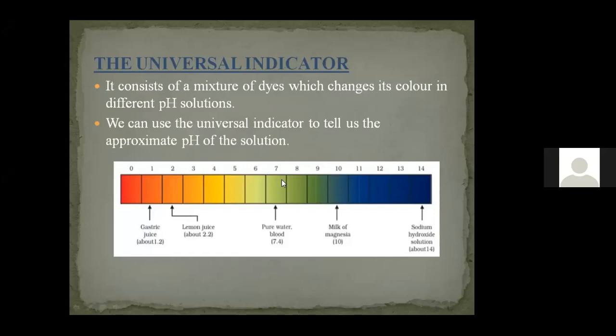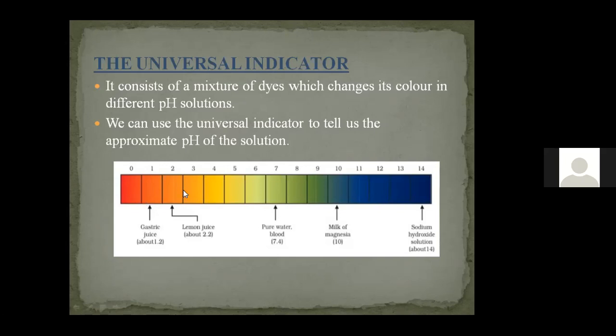When it is dipped into a particular solution, for example gastric juice, which is present inside our body, the gastric juice contains hydrochloric acid. If the content of gastric juice increases in our body, then we feel acidity. If we dip the universal indicator in the gastric juice, the color changes to red. That indicates that it is more acidic. So you can see the strip here.